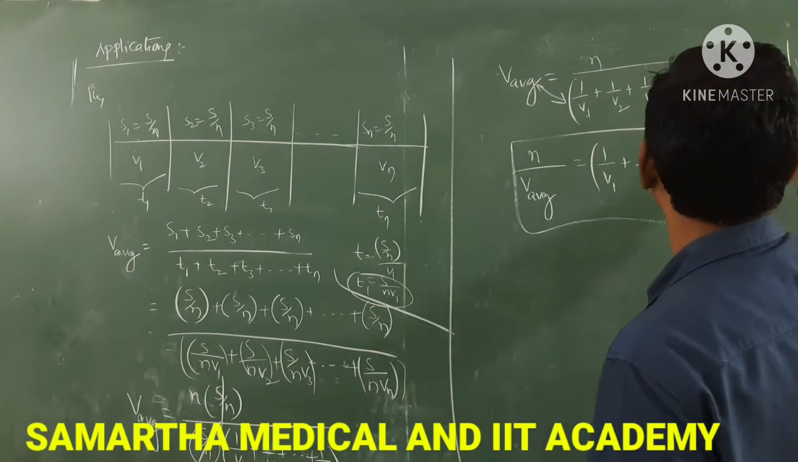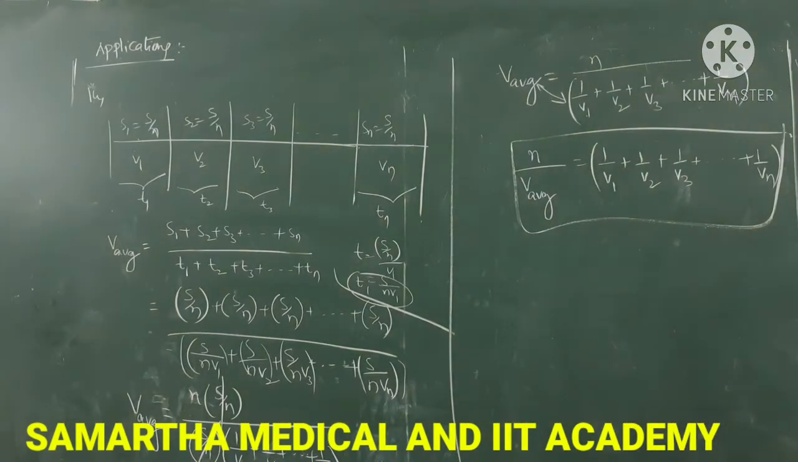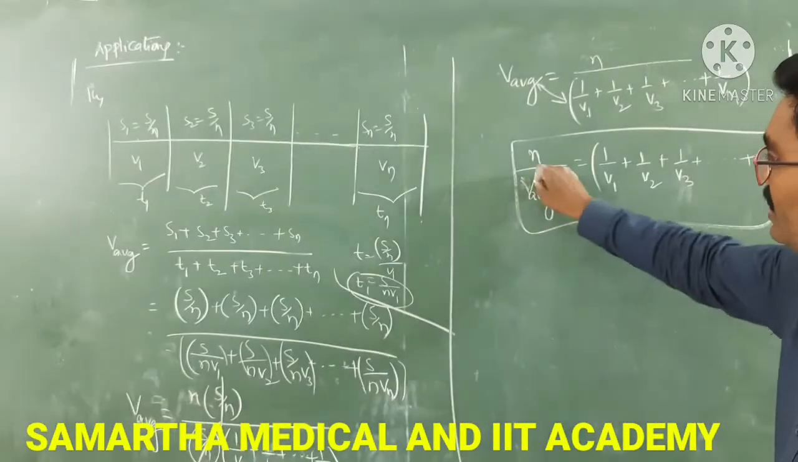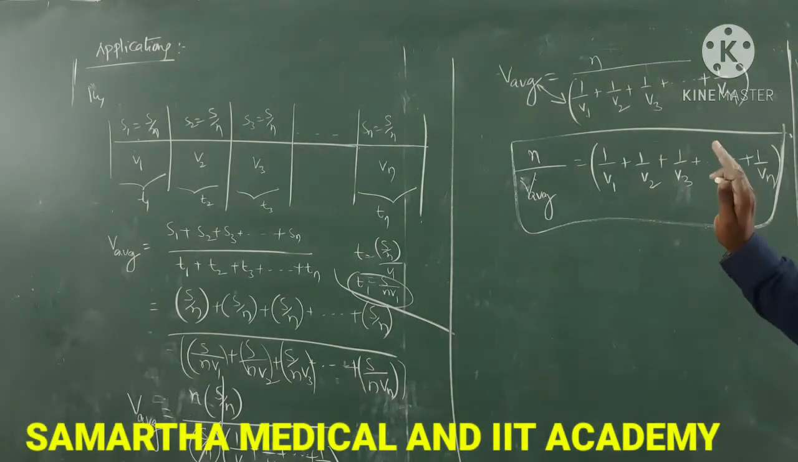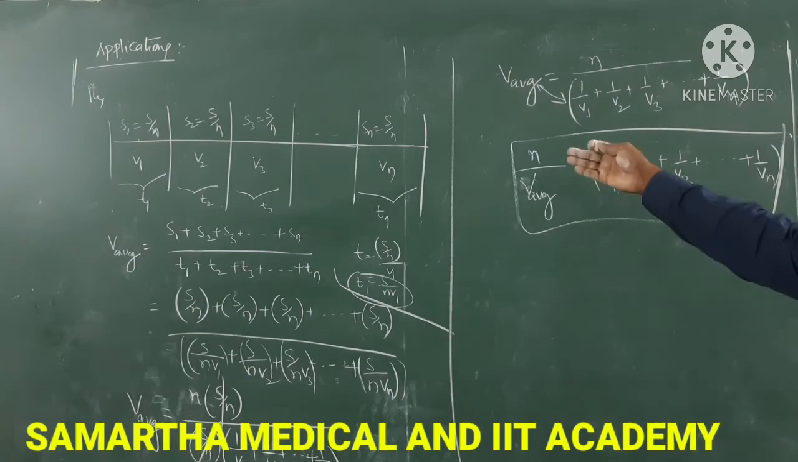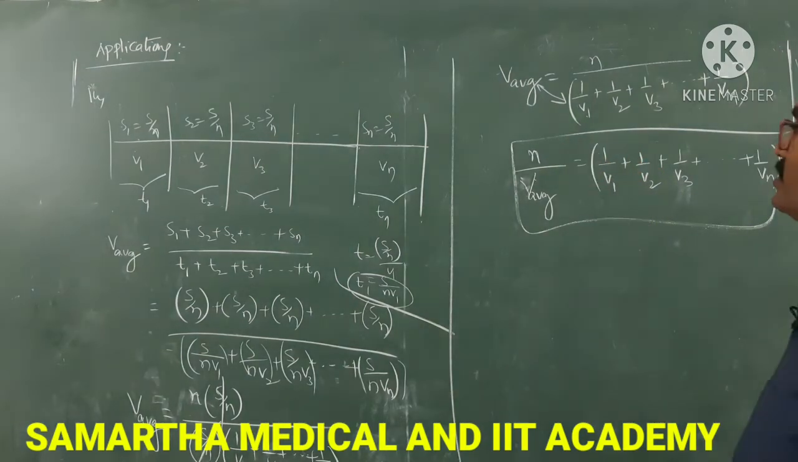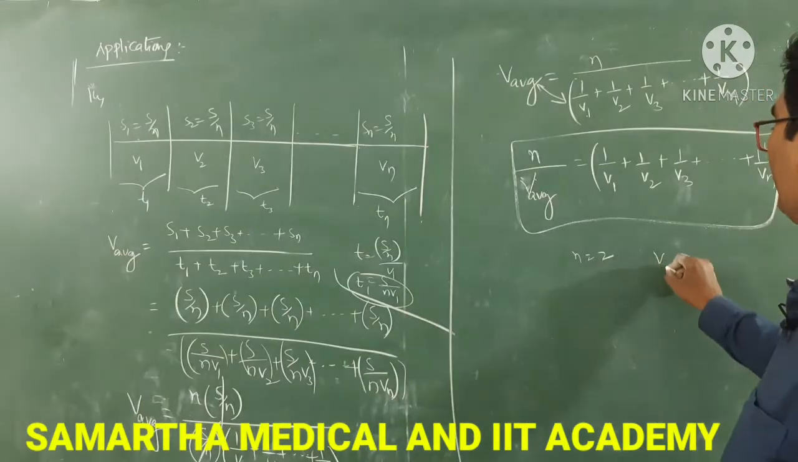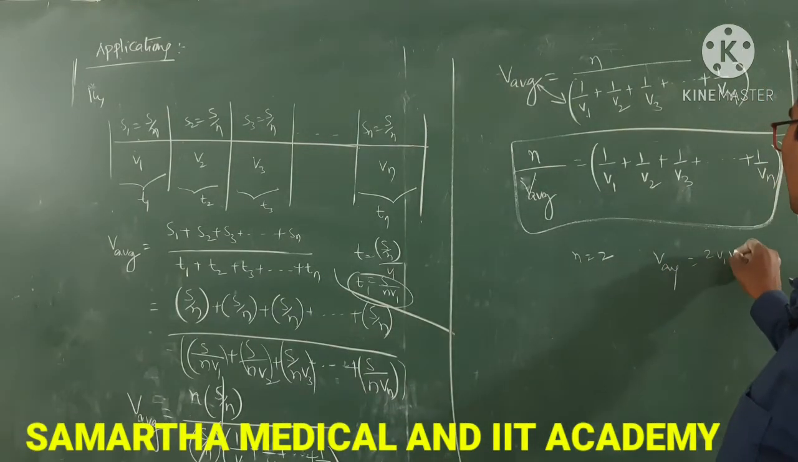So this is the generalized formula when a body covers equal distances with different speeds V1, V2, V3. This is the formula to calculate the average speed for a body that covers equal distances. Here, if a body covers two equal intervals, put n is equal to 2. You will get the same formula, V average is equal to 2V1 V2 by V1 plus V2.